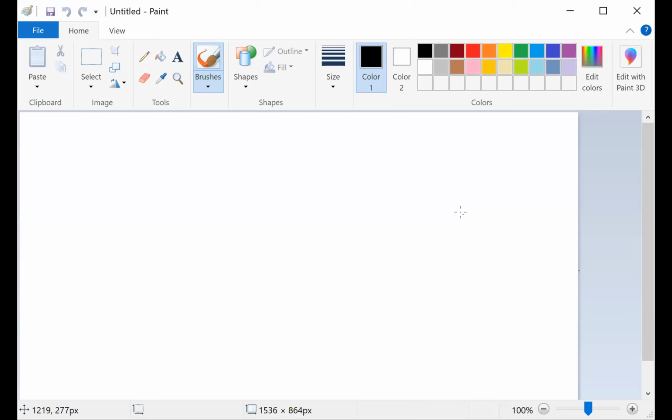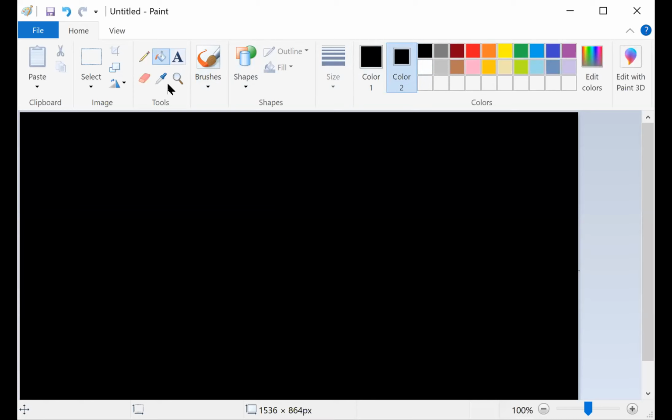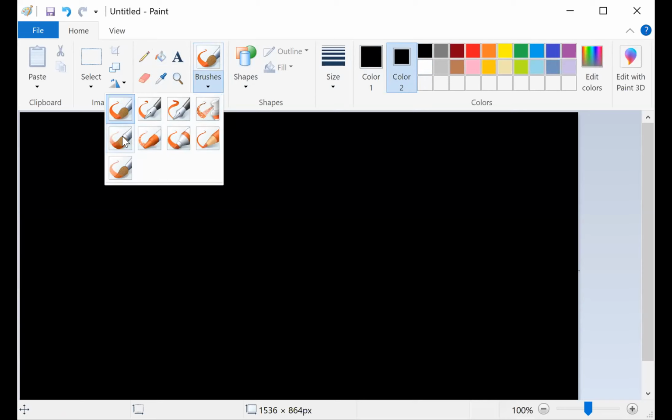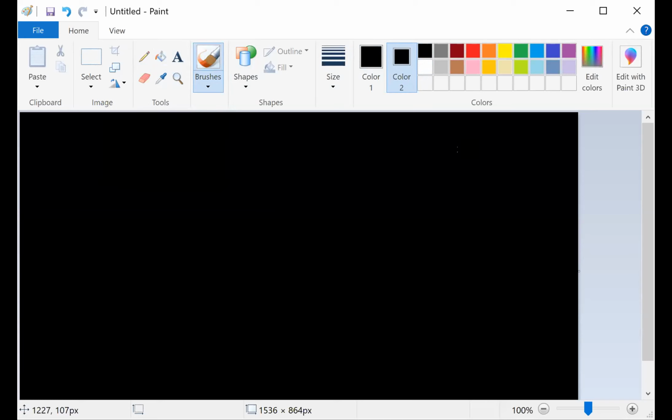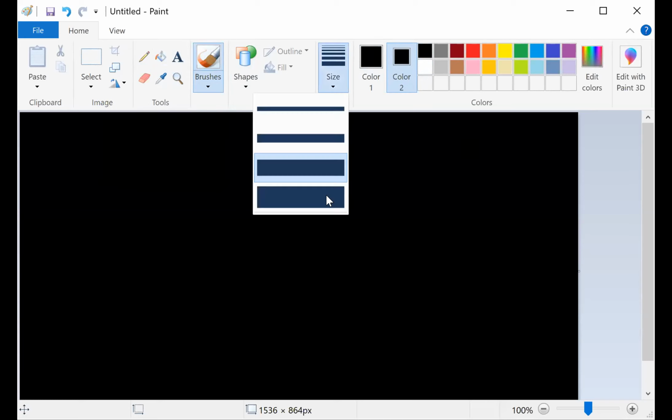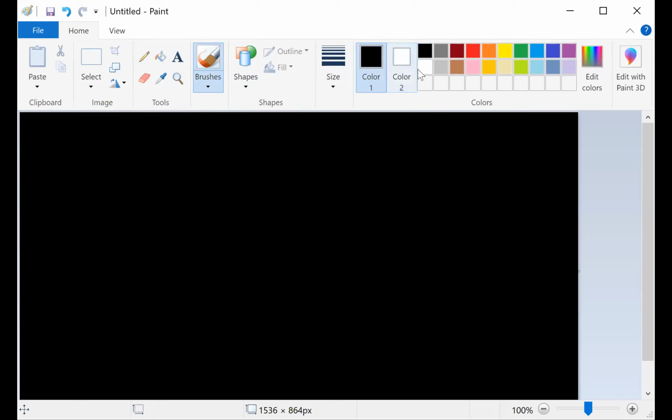This is Paint, right? Now let's try to create some photo. Let's try to write something. What kind of photos were we having? We were having black background photos. Let me fill up the black color here, and then let me write something. How do I write something? There is a brush. Let's use the brush here. What kind of color is it? Let's see that. Yeah, I think this will work fine.